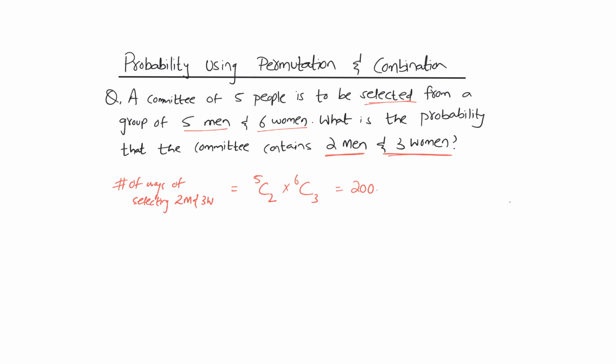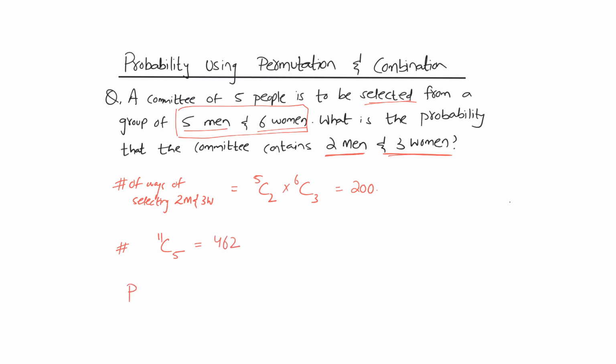But if you were asked to find the total number of ways of selecting randomly 5 people without any restriction, selecting 5 people out of 11, the group contains 11 people and you have to choose 5, that's 462.